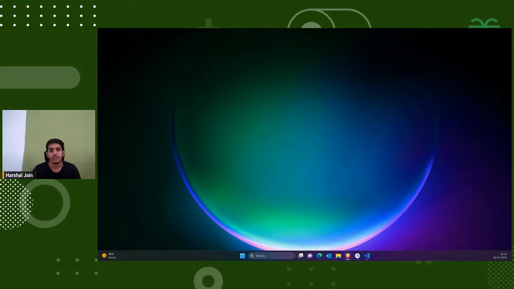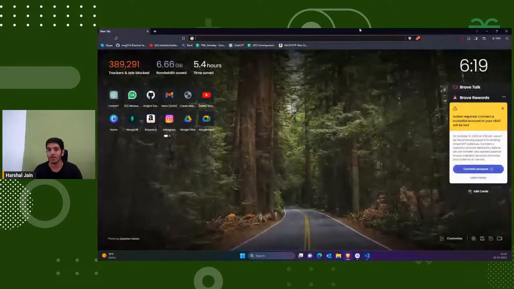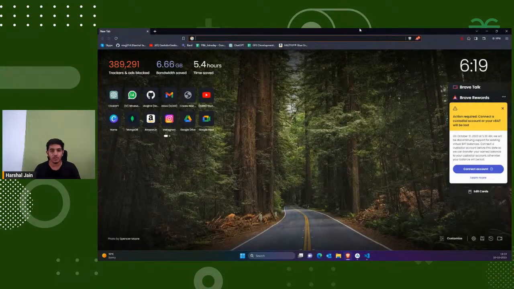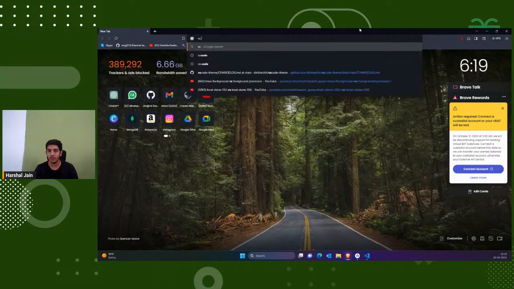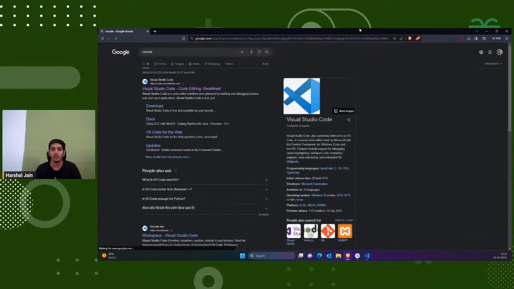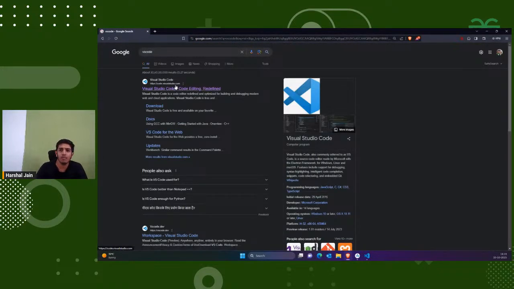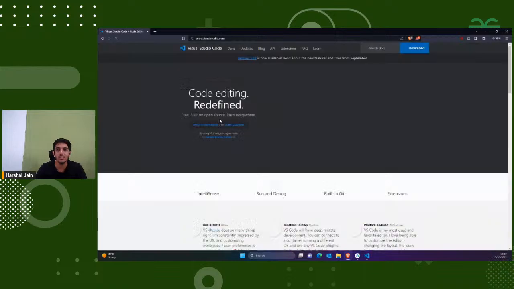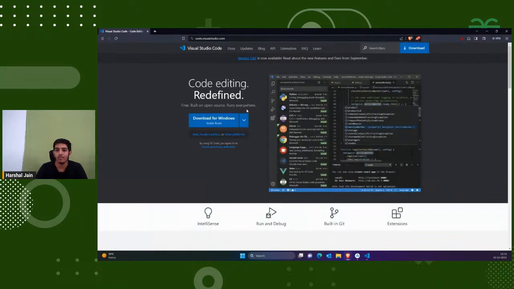Okay, so first thing, I'll simply show you some downloading steps. First of all, what would you need? Basic knowledge of HTML, CSS and JavaScript, and it would be really great if you have worked in the MERN stack, because we are going to use it for the front end as well as the back end. We're going to first go to the VS Code website. We're going to use the VS Code IDE. I hope all developers usually use it. You can simply go here and download it for whatever OS you have.